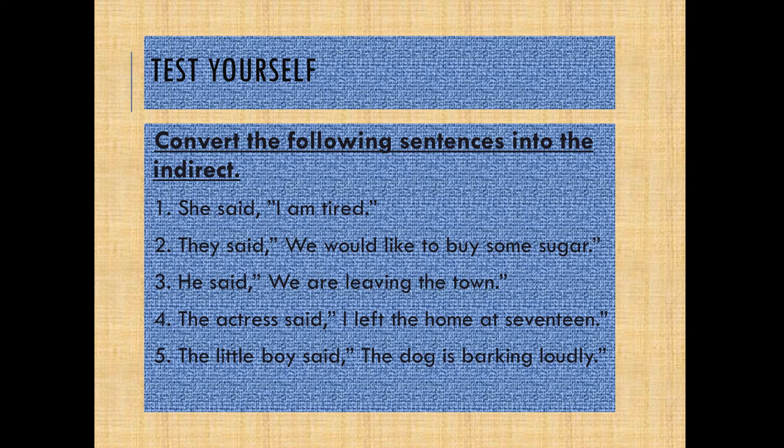And don't forget that the tense of the reported verb always remains the same. It doesn't change. The word may change. Said may change to asked, may change to suggested, it could become told. Okay, so these changes may take place, but you always have to keep in mind that the tense will remain the same.